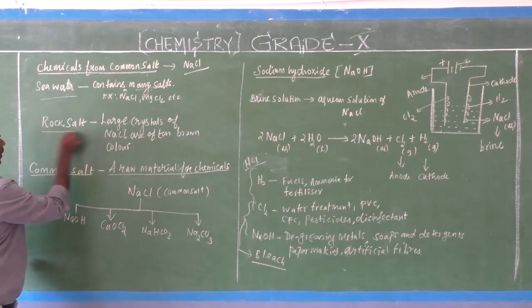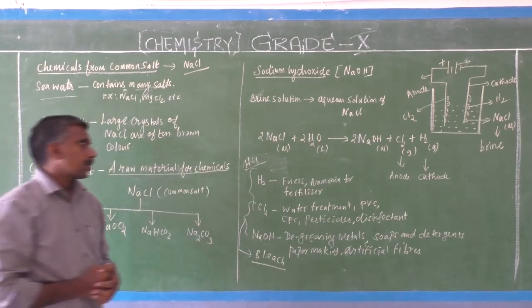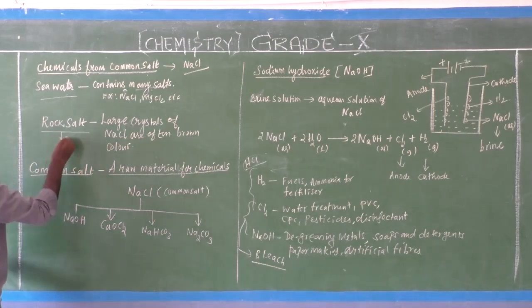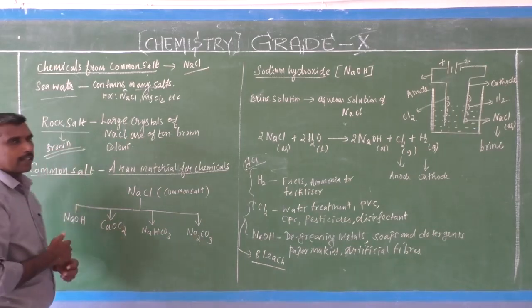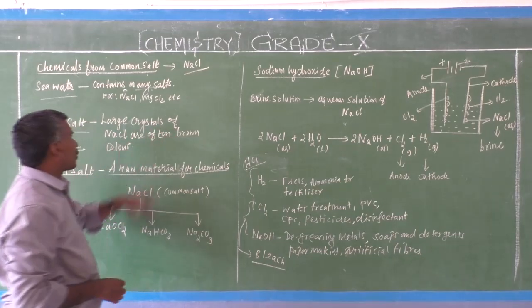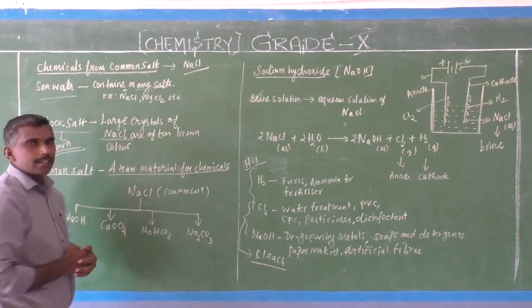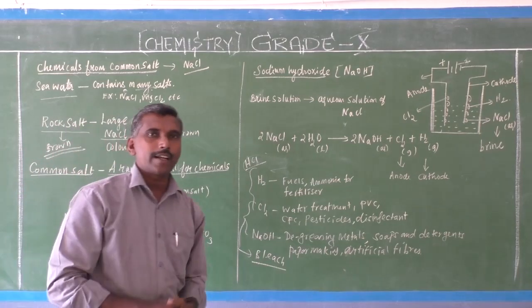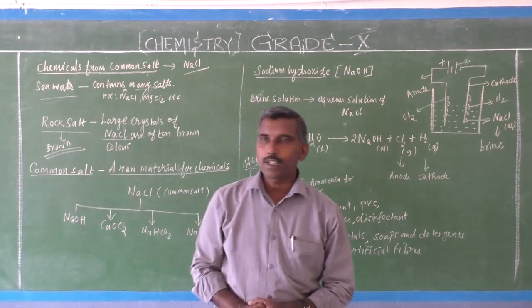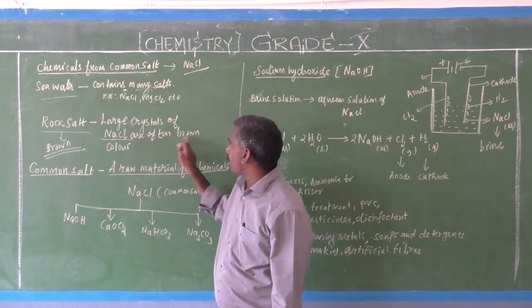Do you know the meaning of rock salt? Rock salt is a light brown color. Large crystals of sodium chloride are known as rock salt, often brown in color.